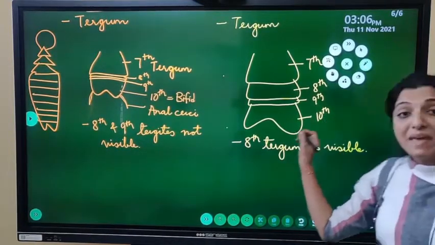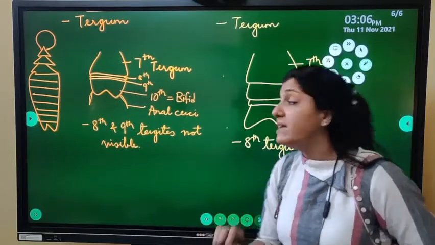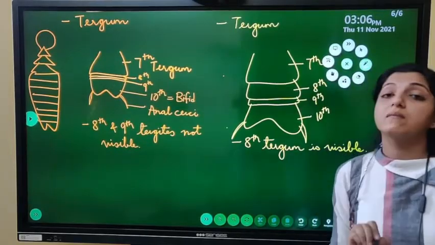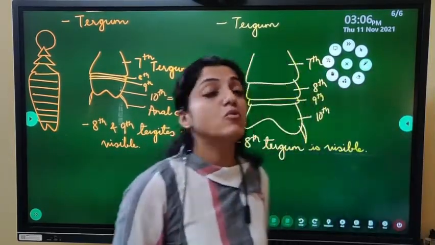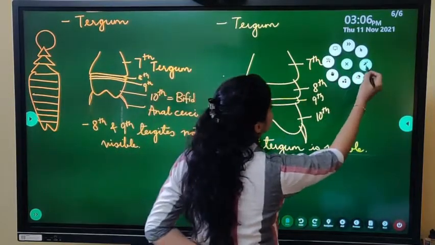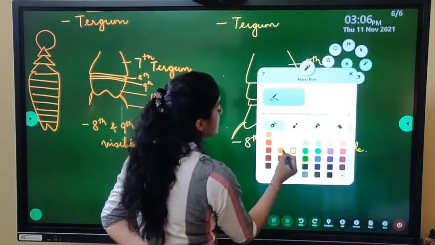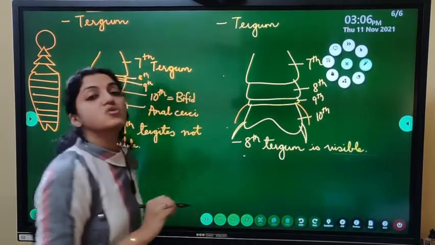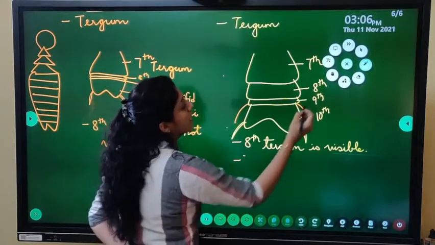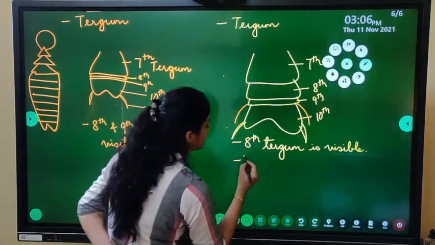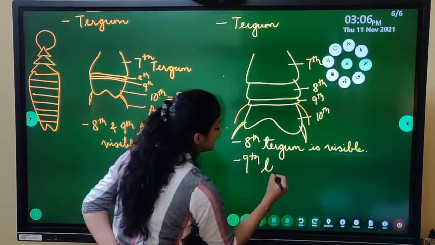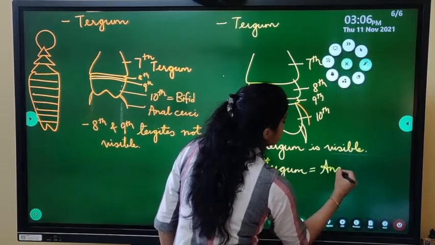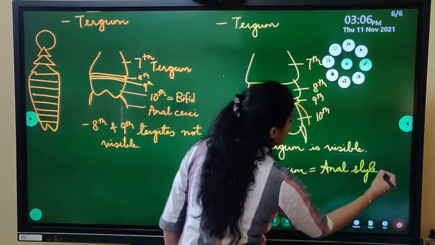In case of the male, from the ninth tergum, the anal cerci will be there anyway. From the ninth tergum, there are two more processes which come out, and they are the anal styles. So the ninth tergum over here bears the anal styles. What is their function?